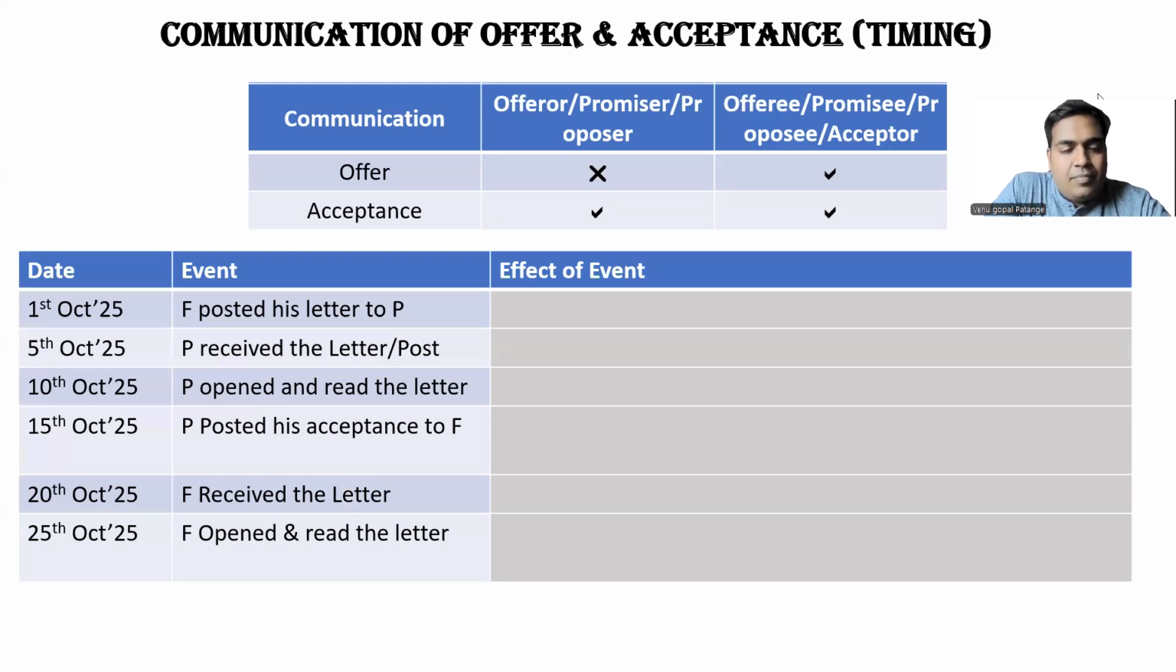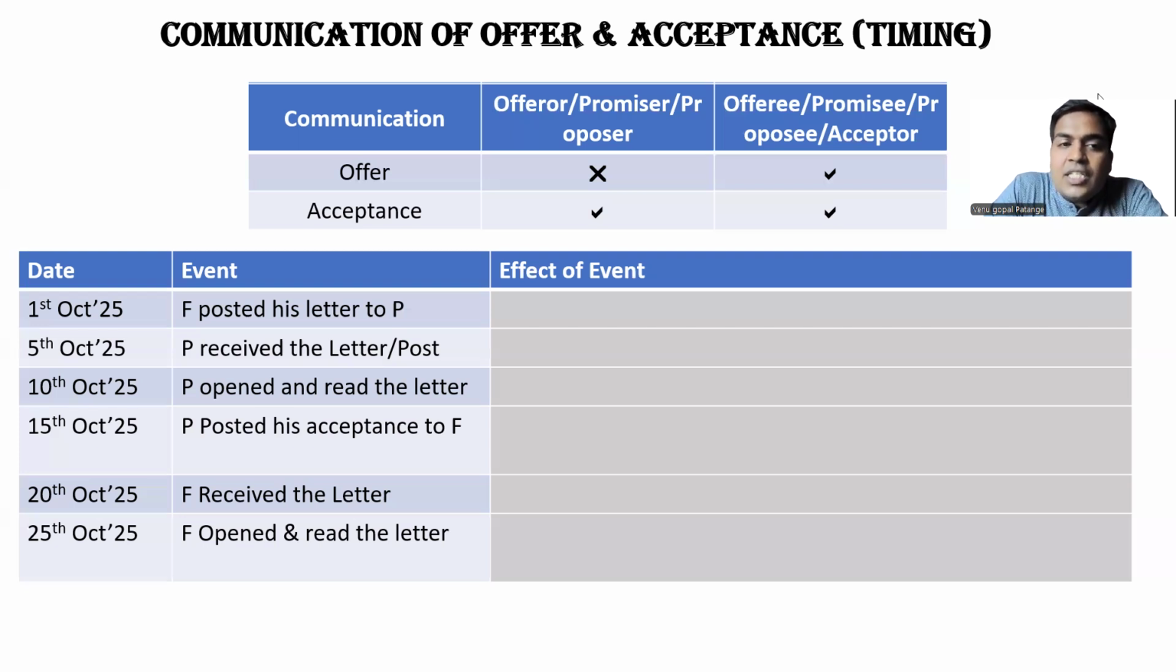Let us say there is an event. There is a sequence of events that happened from 1st October to 25th October. 1st October, F, the offerer, posted his letter to P, the acceptor or offeree. 5th October, P received the letter. 10th October, P opened and read the letter. 15th October, P posted his acceptance to F. 20th October, F received the letter. 25th October, F opened and read the letter. So the communication of offer will be completed only when the other person gets the knowledge of that offer.